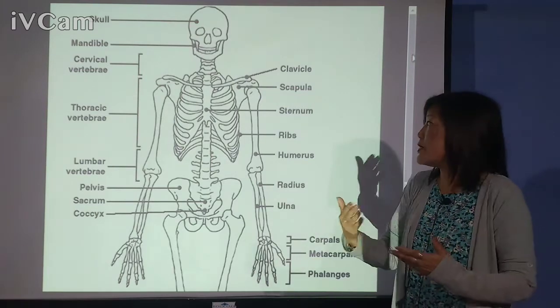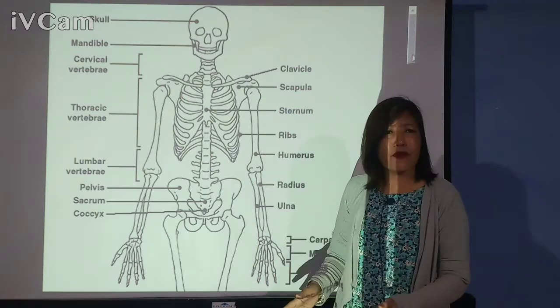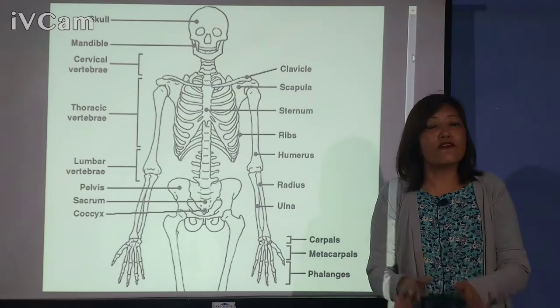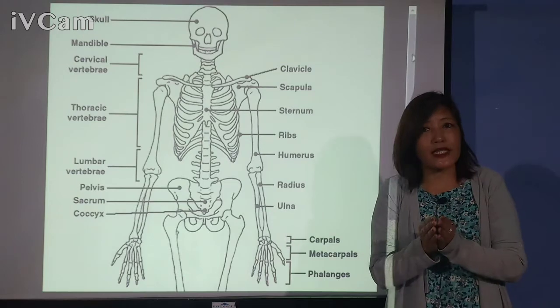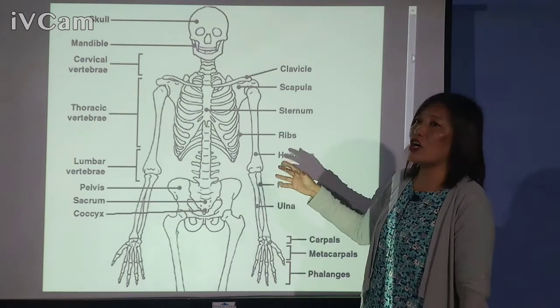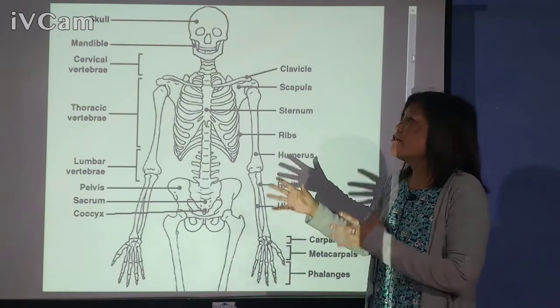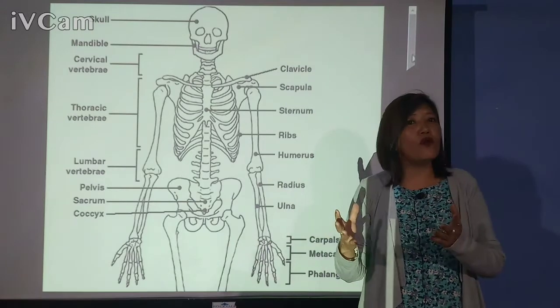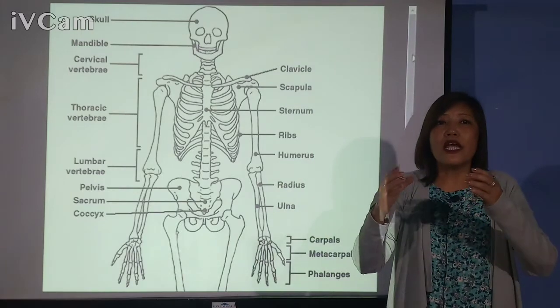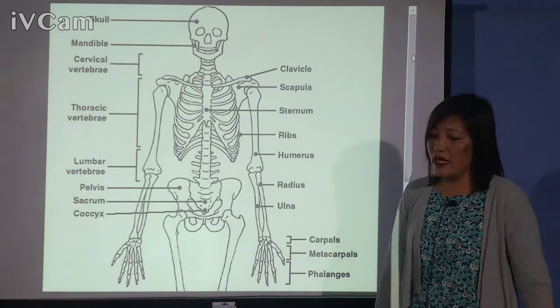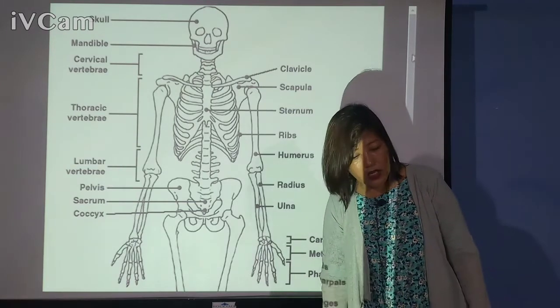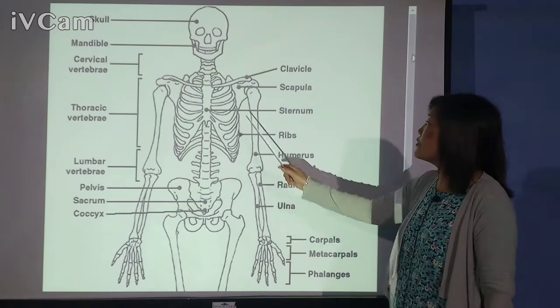They carry the messages from the brain to different parts of the body, and from the different parts of the body to the brain. So that's why they need to be protected. This spinal cord is protected by the vertebral column. How? The vertebral column will enclose and protect them. Is that clear? Now the next part of the skeleton is the rib cage.